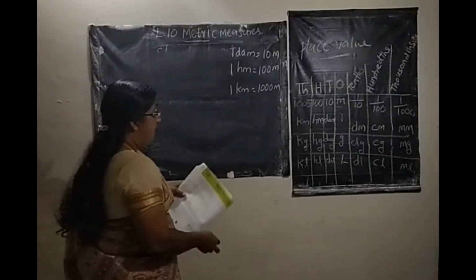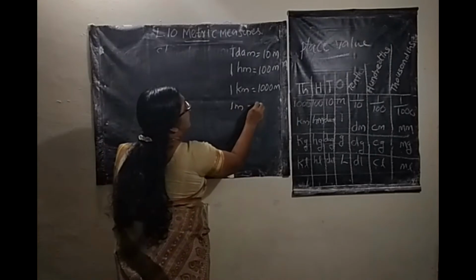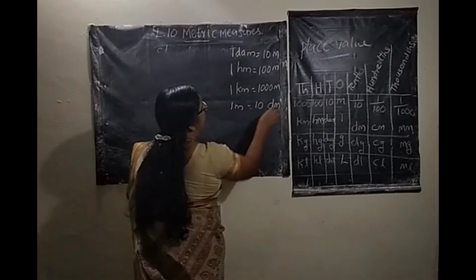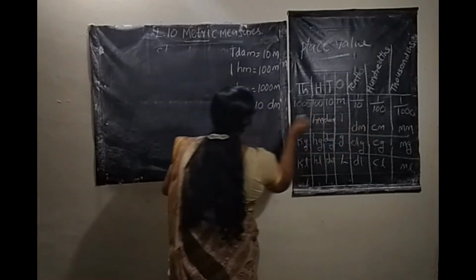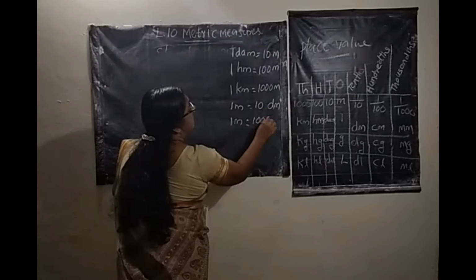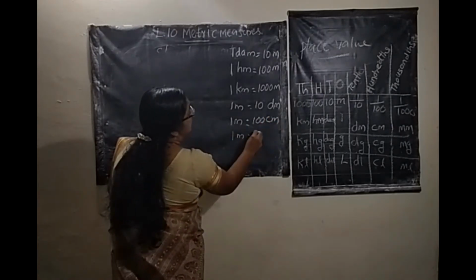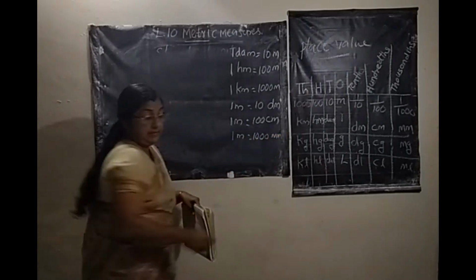Next, 1 meter is 10 decimeter, 1 meter is 100 centimeter, then 1 meter is 1000 millimeter.